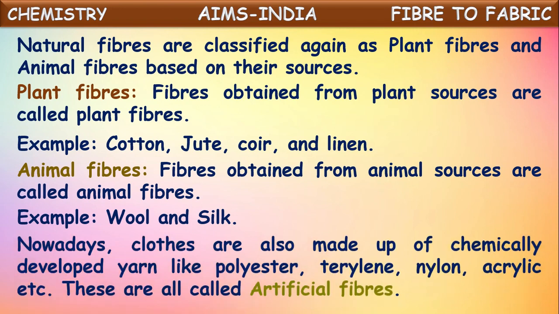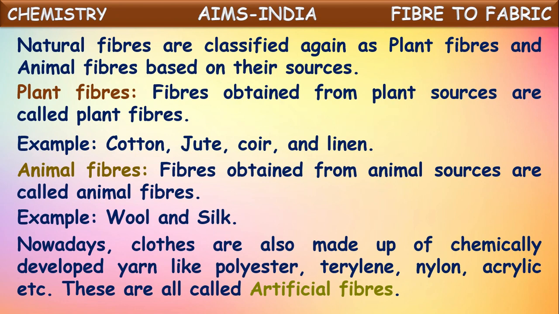And nowadays, clothes are also made up of chemically developed yarn like polyester, terylene, nylon, acrylic, etc. These are not derived from natural resources like plants and animals. They are chemically prepared in the laboratory. That's why these are specially called synthetic fibers or artificial fibers.